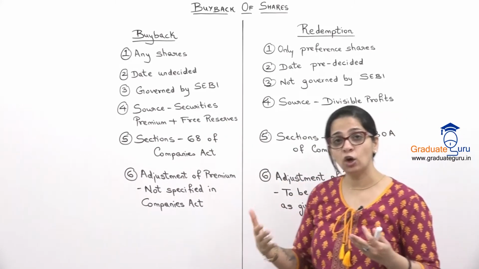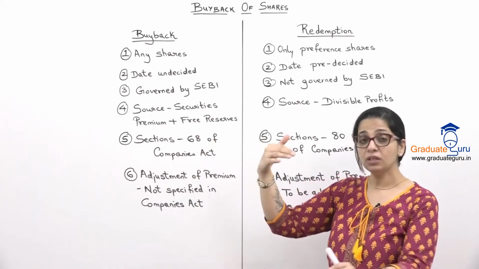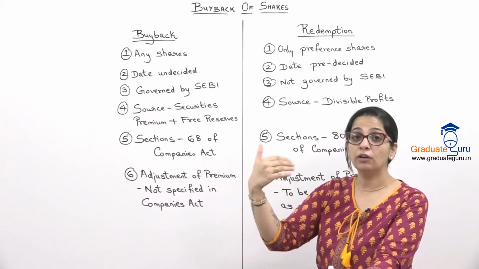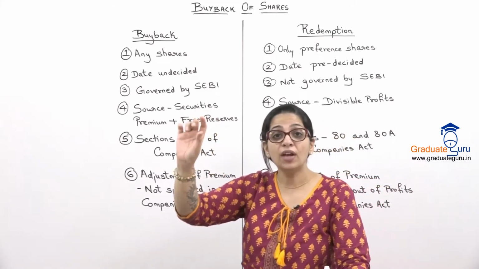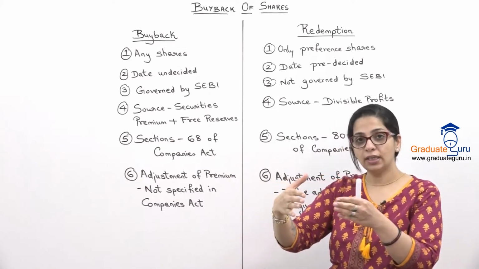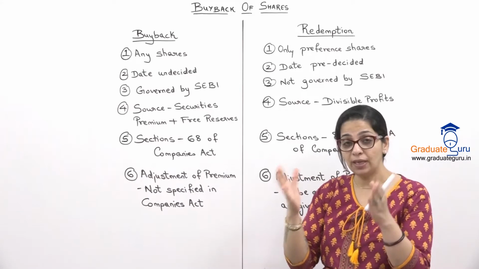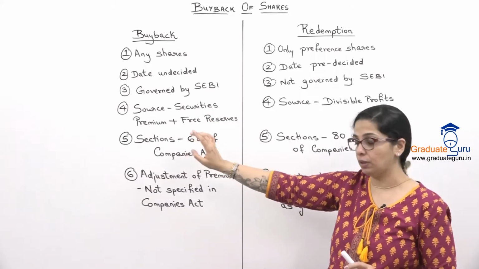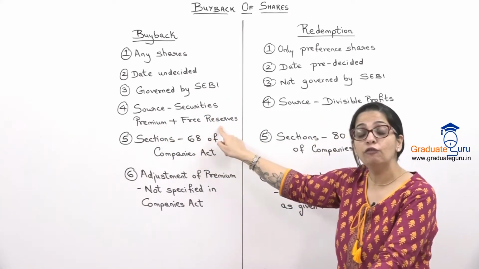Now you've already done your final accounts of companies, so you know what is security premium. जब हम कोई security जैसे shares है, debentures है, if we sell it at a rate higher than the face value, it is called premium. So ऐसी सारी securities जो भी हमारी securities है, bonds, debentures, shares, इन सब का premium मिला के we put it in one account which is called securities premium. So for buyback I can use that account, plus I can use my free reserves.